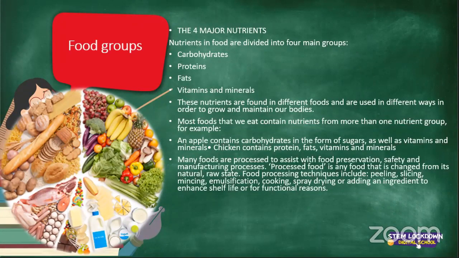So the way a cow is and the way it lands on your plate, it has been changed from its natural to its processed state. We do not just go to a farm, take the cow and put the cow on our plate. Of course not. It has to go through different processes. It has to be slaughtered, it has to be washed. Food processing techniques include peeling, slicing, mincing, emulsification, cooking, spray drying, or adding an ingredient to enhance shelf life or for functional reasons.